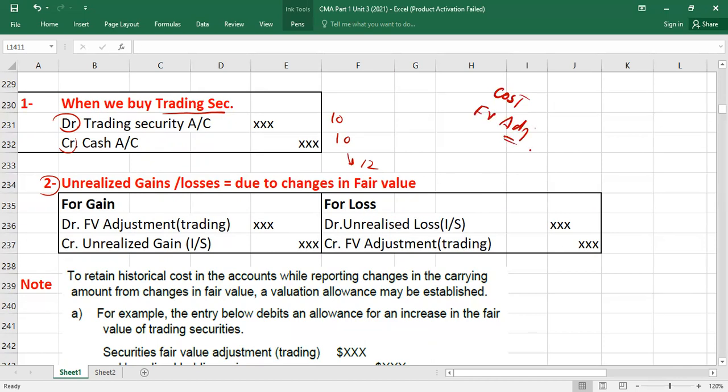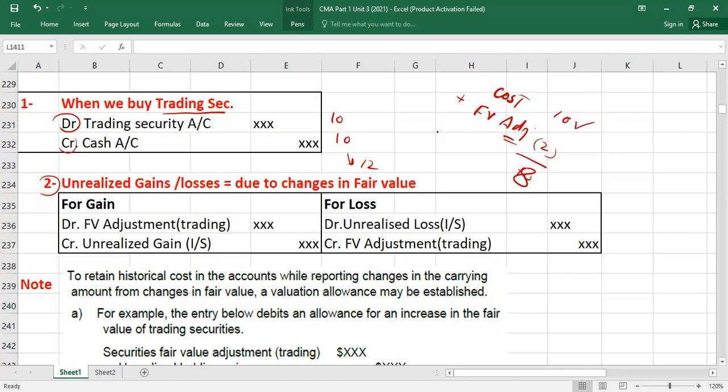In this ledger, we will just record the changes in fair value. If I take the original cost, for example, 10, and here we have a $2 gain, I will add the fair value adjustment, it will be equal to $12. If I have a loss, I will deduct $2. It will become what? $10 or $8.